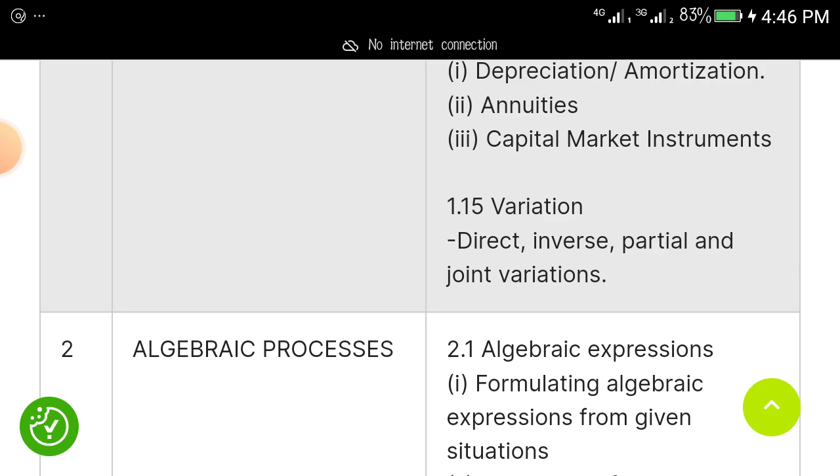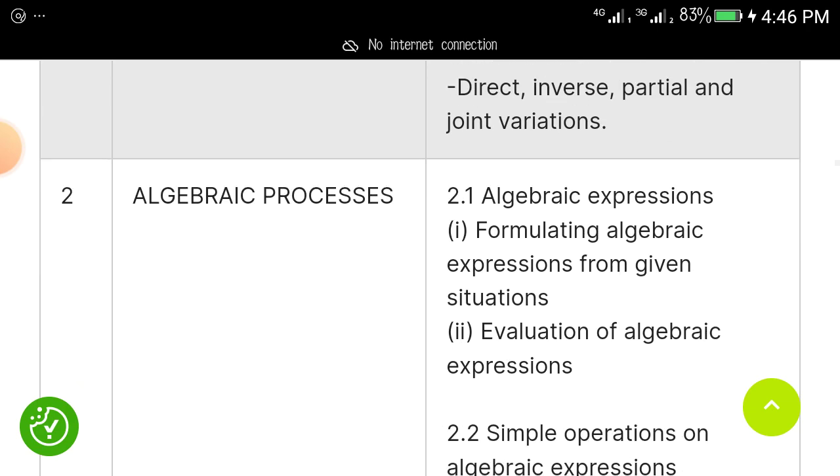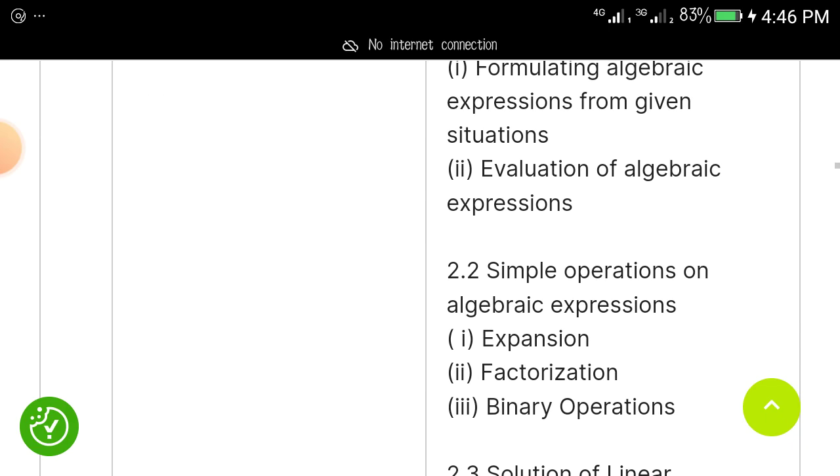Another topic is variation. That is the last for numbers and numeration. Then we go to number 2, algebraic processes. Algebraic processes, another main theme.